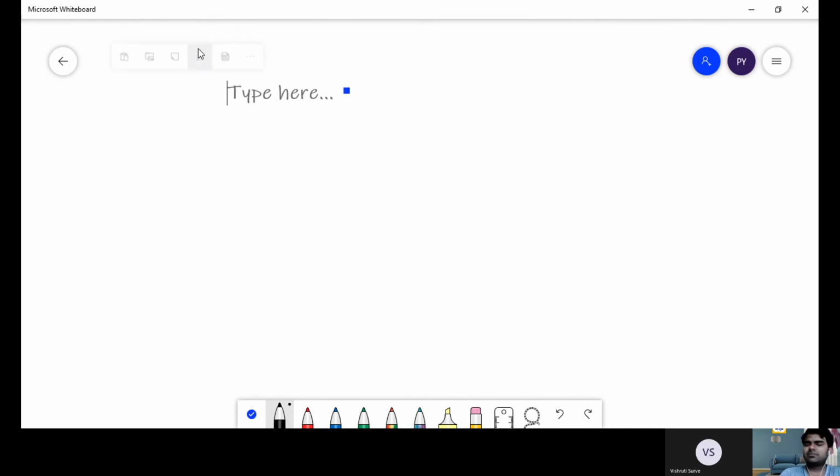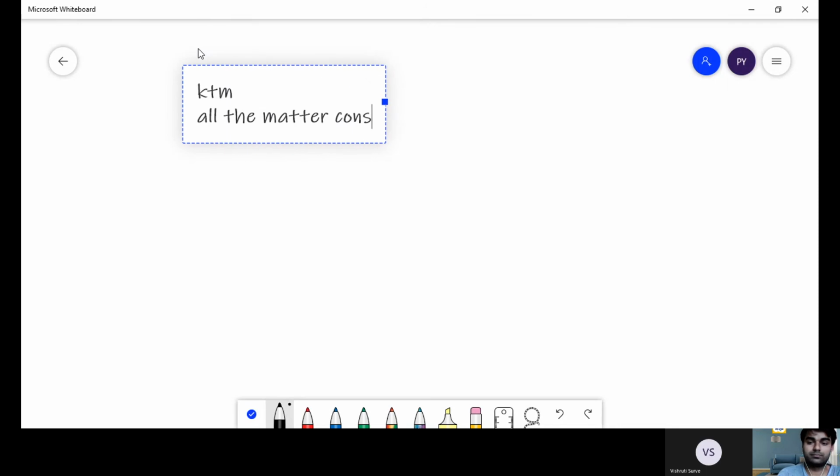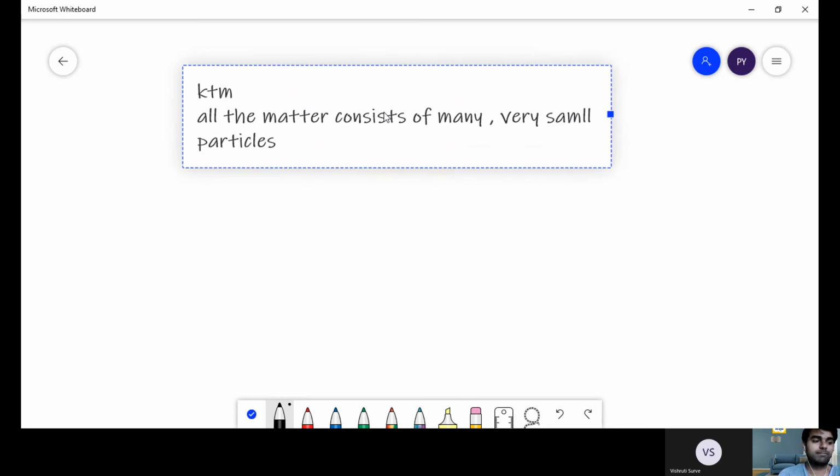So KTM, the kinetic theory of matter, what does it state? It states that all the matter consists of many very small particles which are in the state of constant motion.